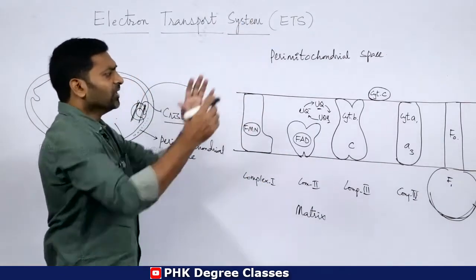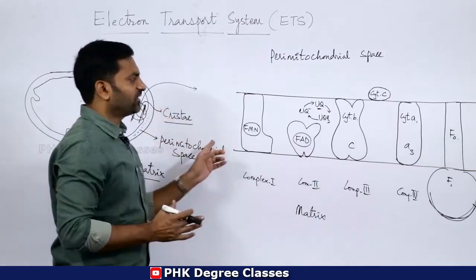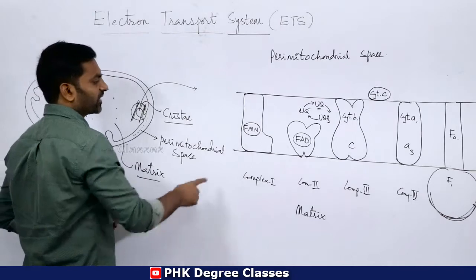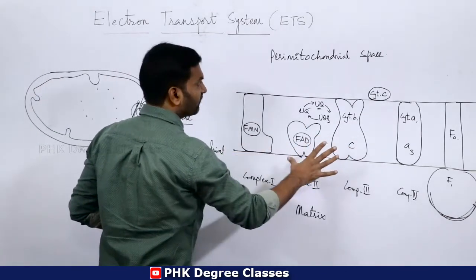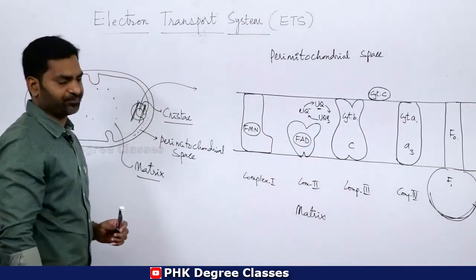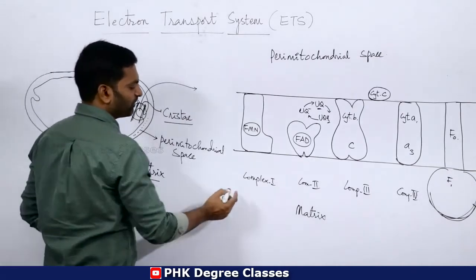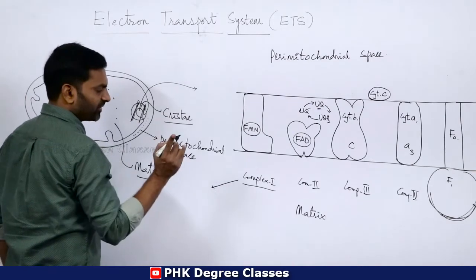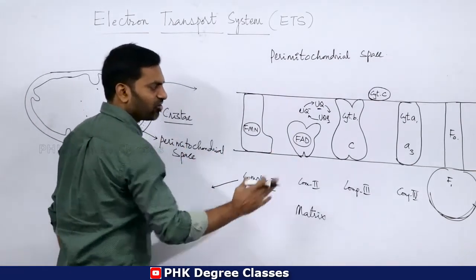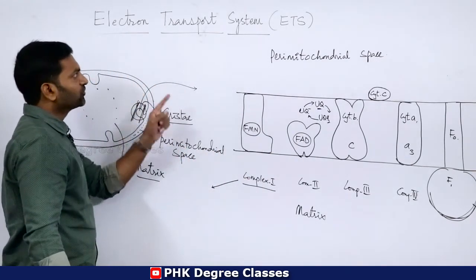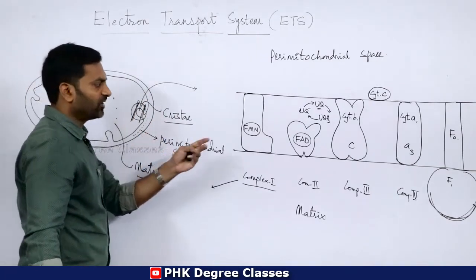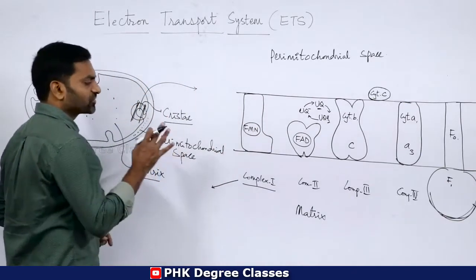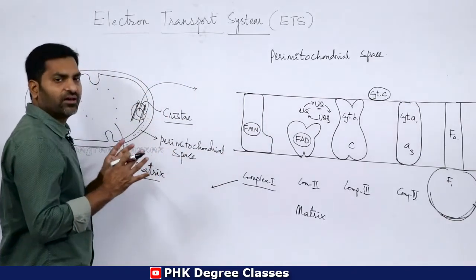Clear? So now we want to see the entire picture of these complexes. There are 5 complexes which are involved in electron transport system. Then come to number 1, first complex 1. Remember, we have to discuss all the 5 complexes first. Then we will move to how the electrons move from complex 1, 2, 3 like that. So first we have to see the structure of every complex.